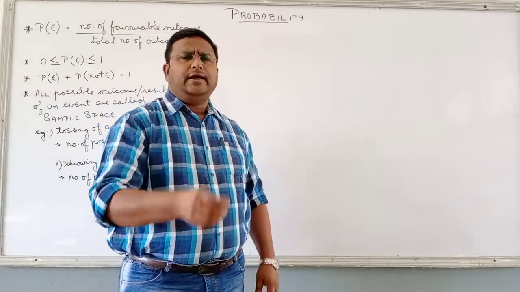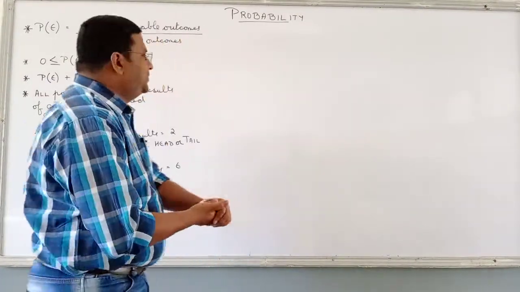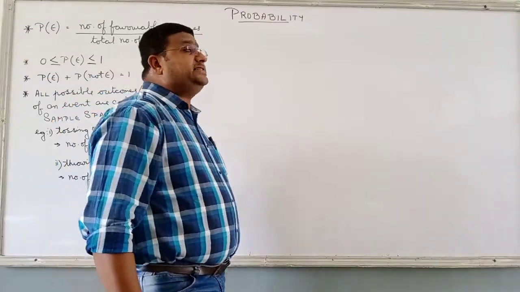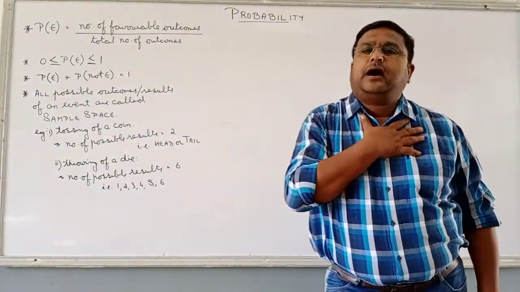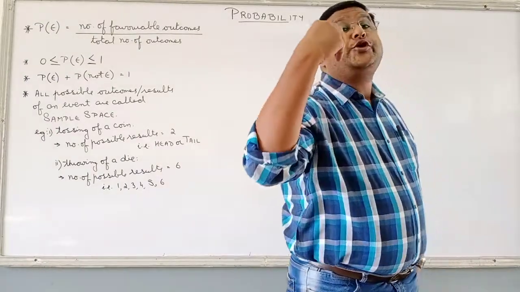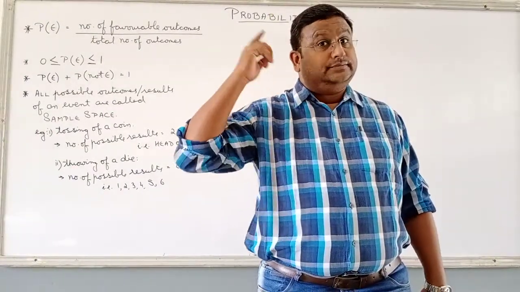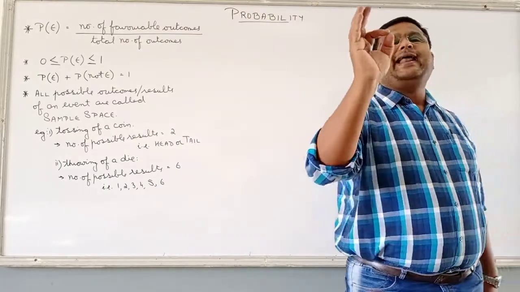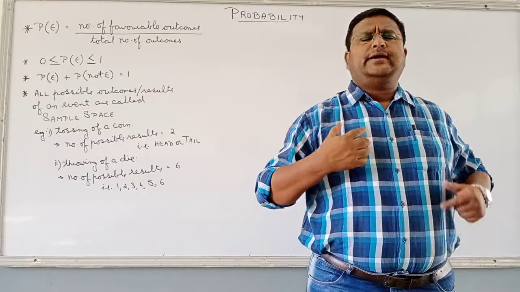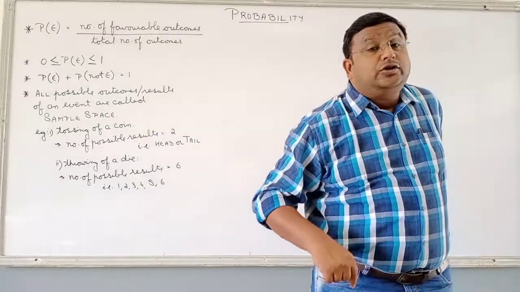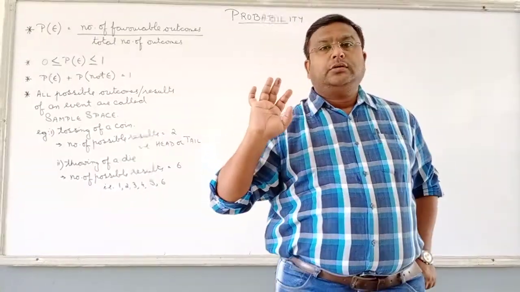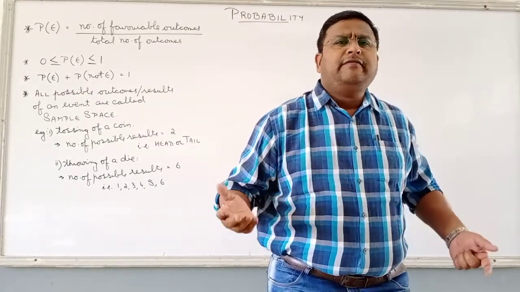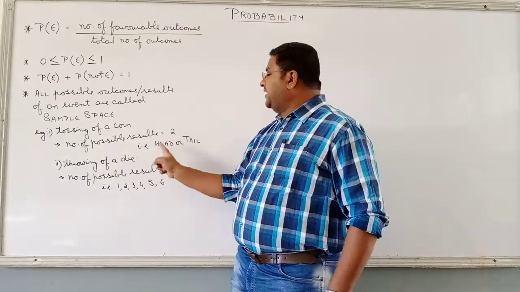I have this coin, I toss it, how many results are possible? 2 results are possible. Out of those 2 results, I say, if head comes, I win, tail comes, you lose. Look at the words. If head comes on the coin, I will win. But if tail comes on the coin, you will lose. So what is the probability of me losing? I will never lose.